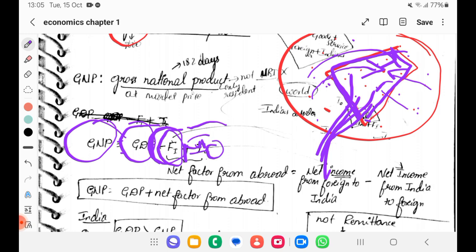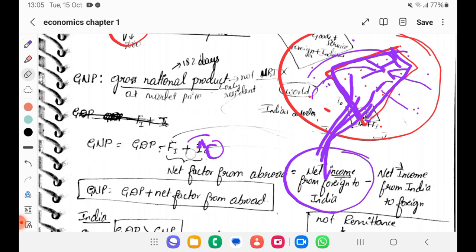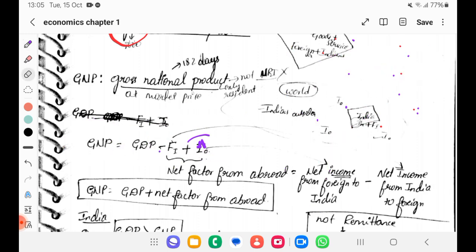input, that is what we said as net factor from abroad. This is said to be net factor from abroad, FI plus IO. Okay, that is equal to net income from foreign to India minus net income from India to foreign. So it's very simple, don't get confused. Again I'll explain in a simple way. I hope you understood already, but still.